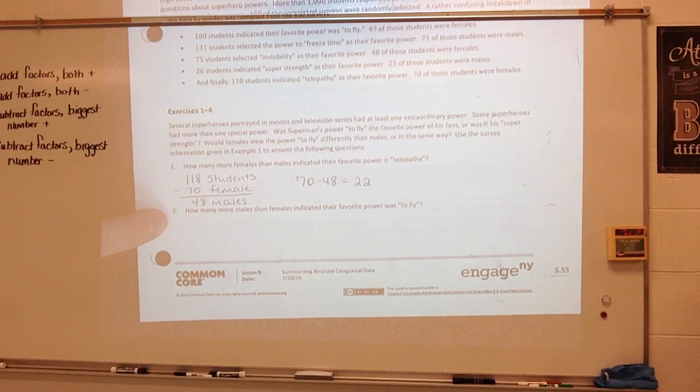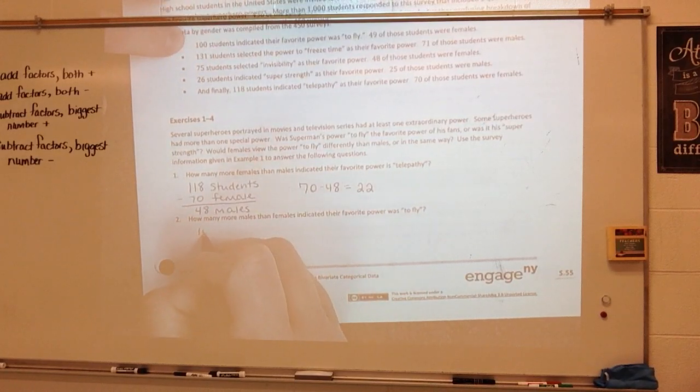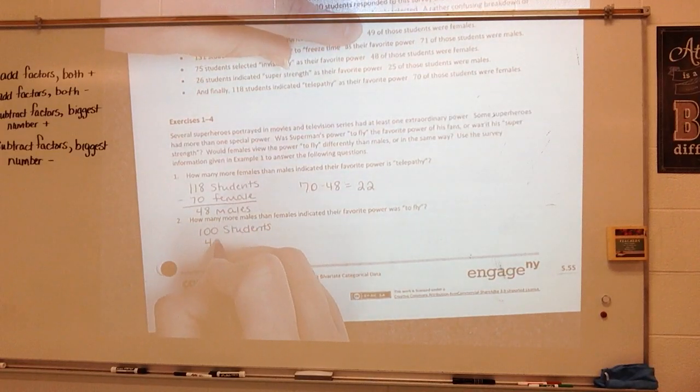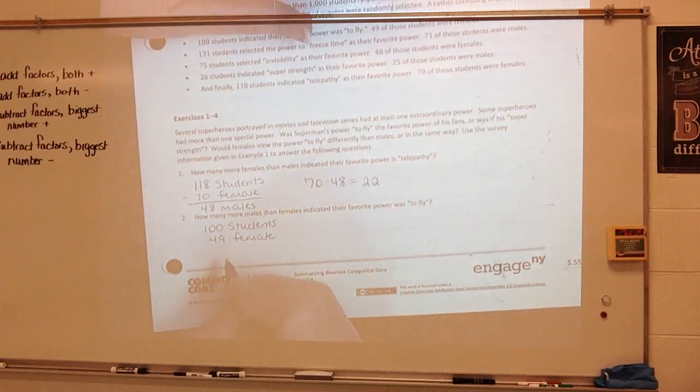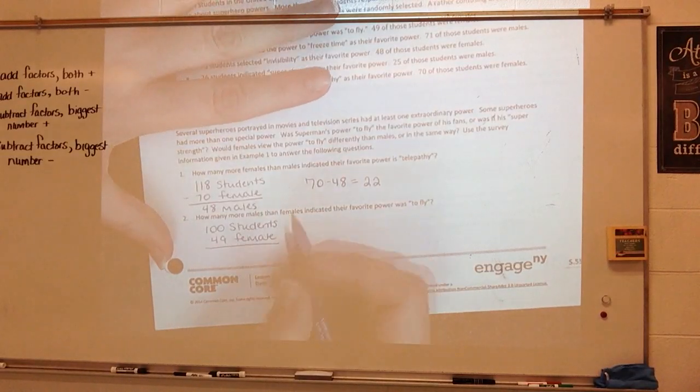How many more males than females indicated their favorite power was to fly? So let's go up here to fly. We had 100 total students. 49 of those were female. Alright. Which means I need to figure out how many male wanted to fly.